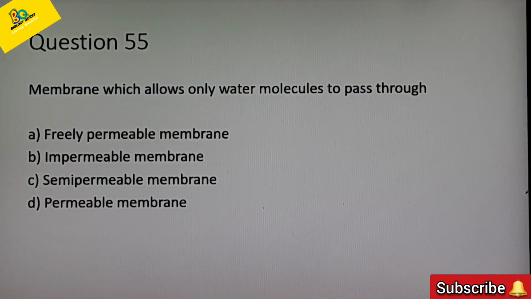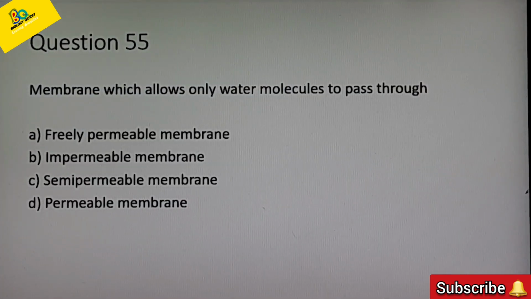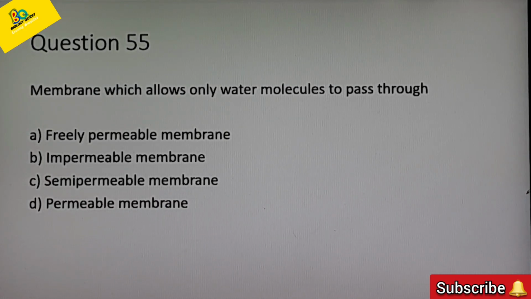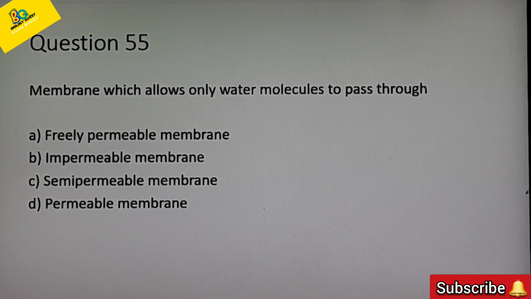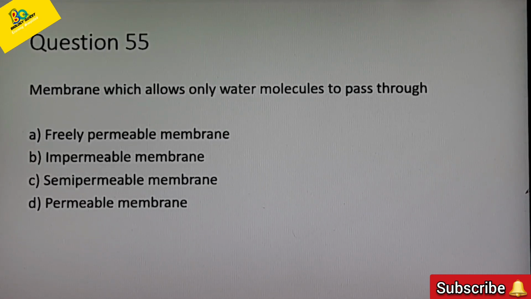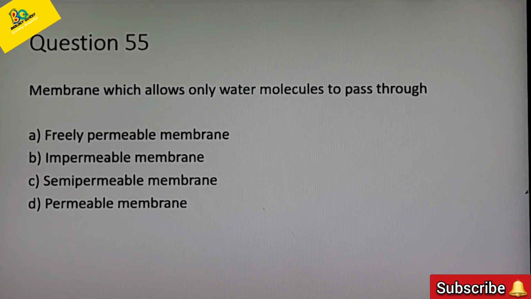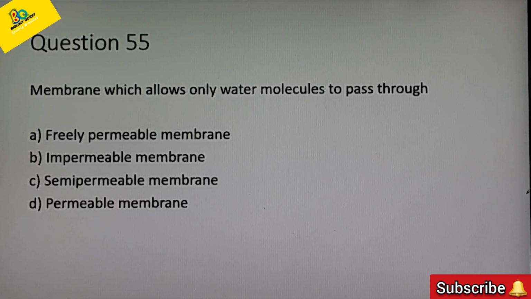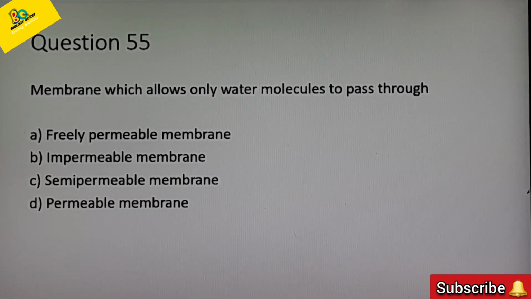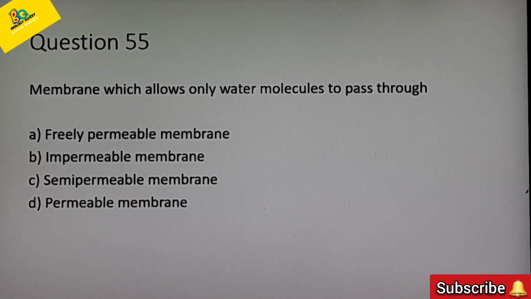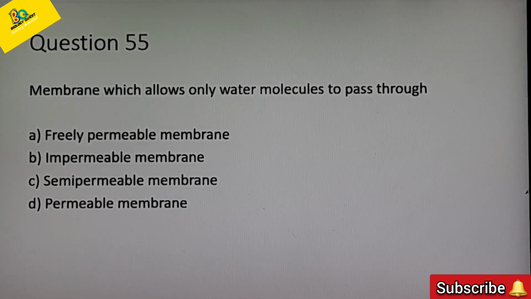Next question. Membrane which allows only water molecules to pass through. Options are A, freely permeable membrane, B, impermeable membrane, C, semi-permeable membrane and D, permeable membrane. Which is the correct answer? Correct answer is option C, semi-permeable membrane.